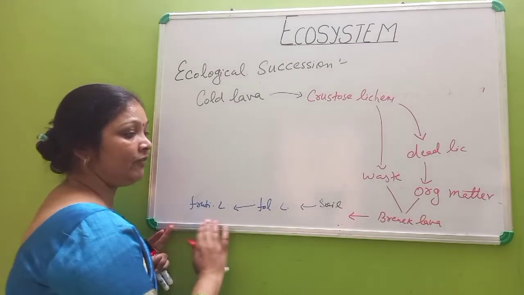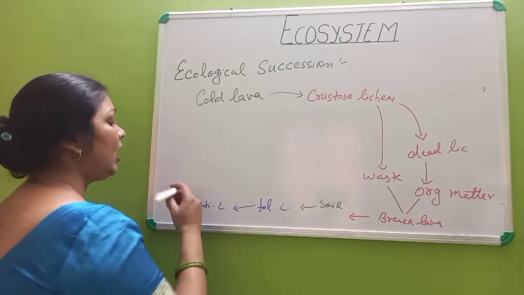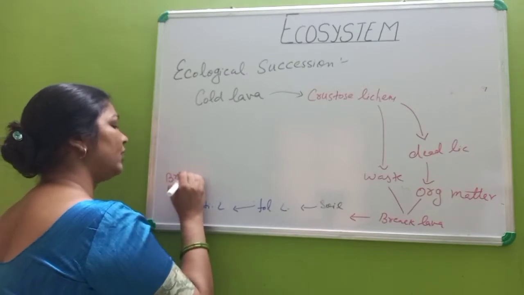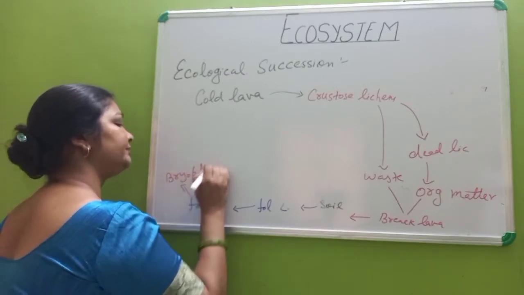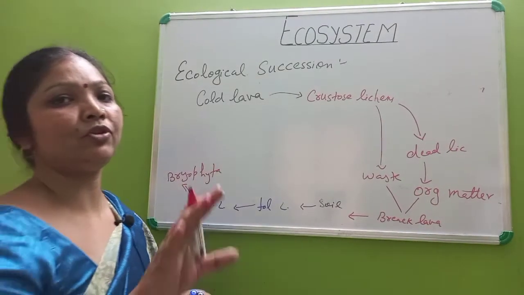it makes the condition unfavorable for lichen. So lichen will be removed from this area, and the next thing that develops is the Bryophyta. Okay. Now Bryophyta develop and they produce minerals.